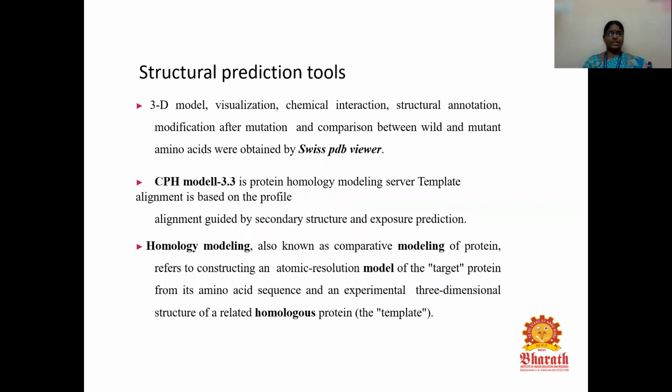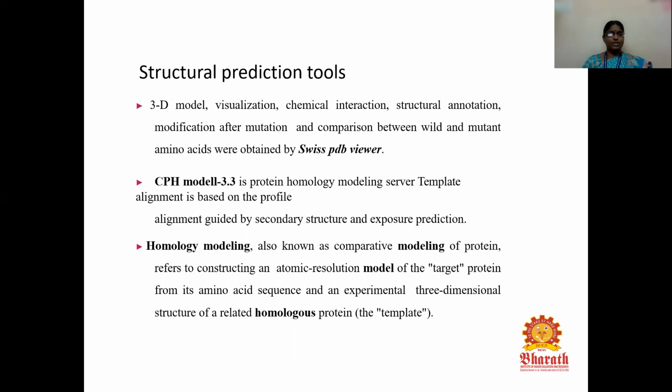Next, coming to the structure prediction tools, they are used to analyze 3D models, visualization, chemical interaction, structural annotation, modification after mutation, and comparison between wild and mutant amino acids, which were obtained by Swiss PDB viewer. CPH model 3.3 is a protein homology modeling server, with template alignment based on the profile alignment guided by secondary structure and exposure prediction.